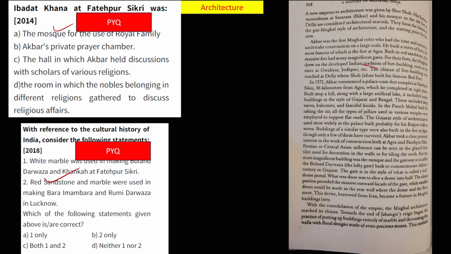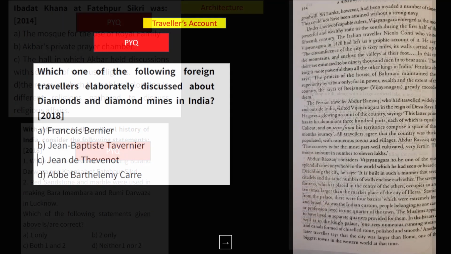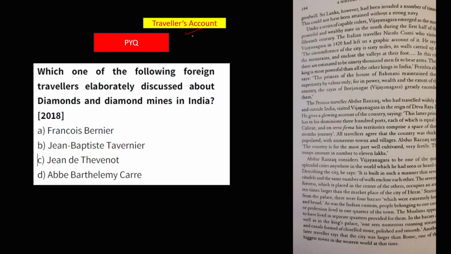Okay, next guys, you can see traveler's account. This is very, very popular in the UPSC prelims examination. You can see in this old NCERT book, traveler's account, Abdul Razak. They have given the accounts of many travelers, like the Italian traveler Niccolo, Abdul Razak, and a lot of travelers in this book. Read this. These are the important themes you need to focus upon.